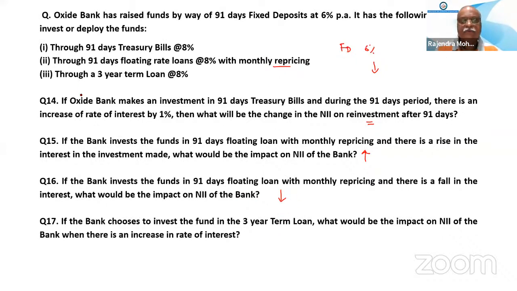You are confusing with question number 14, because there is an interest rate change, interest by 1%. So you are thinking that it was treasury. No, this was for both the things.